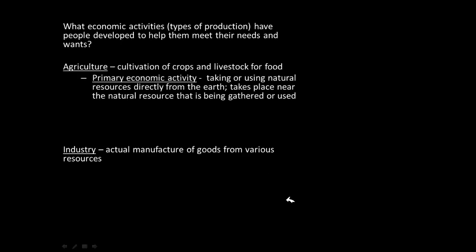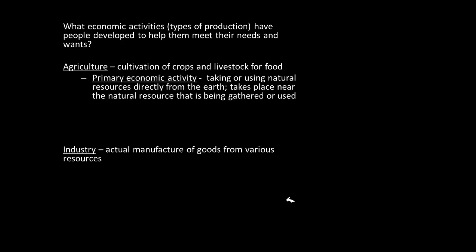The first one is agriculture. And this is pretty simple. Agriculture is just the cultivation of crops and livestock for food. When you think about farmers, that is what they do: agriculture. Now, agriculture falls under the category of what we call a primary economic activity. Those are activities that use natural resources directly from the earth, and it normally takes place near the natural resource that is being gathered or used.